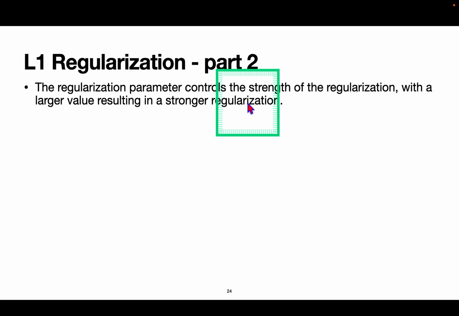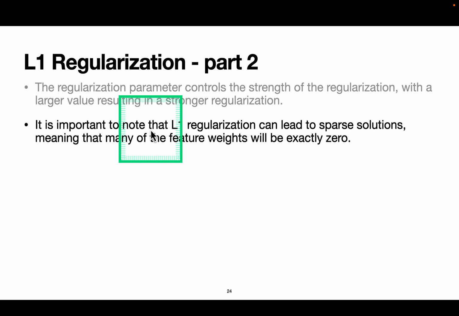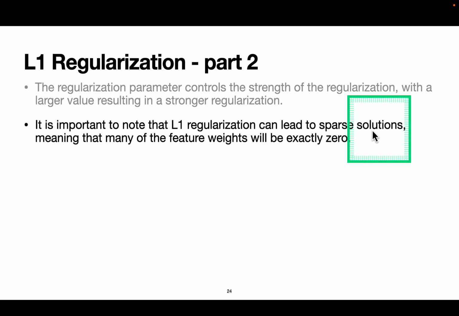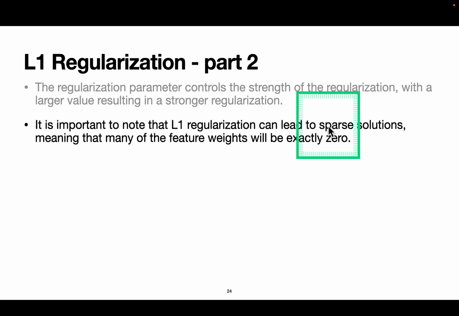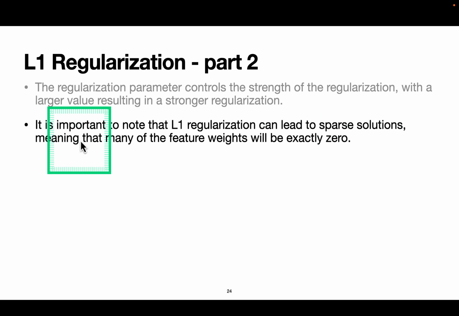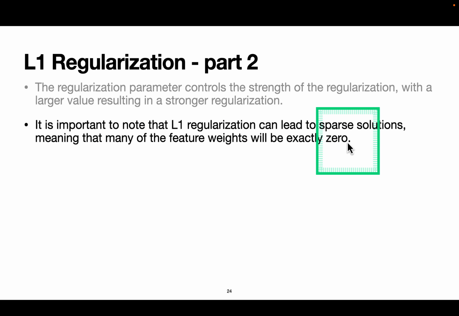When you have a stronger penalty, the loss function will go up, and the model will try to reduce some of the weights, or a lot of weights, and sometimes it will even remove the weights completely, and for some other features it will bring the weights close to zero. It is important to note that L1 regularization can lead to a sparse solution. Sparse solution in the sense, as I mentioned, some of the features will be removed, and that's why it will become sparse, because there will be fewer and fewer weights and features, meaning that many of the feature weights will be exactly zero.